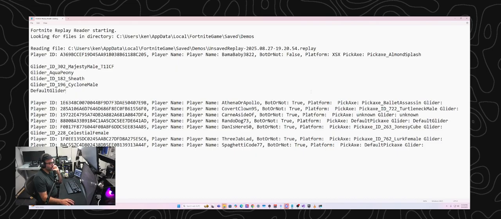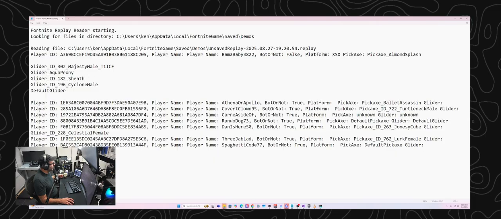The thing is, I would need to go through and figure out what the name or what the value is for that. You're talking about the victory umbrellas you get when you get the first victory in OG or in Battle Royale, I'm assuming that's what you mean. If we could figure out what the name of that glider is or what value they put into that field, then we could definitely do it.